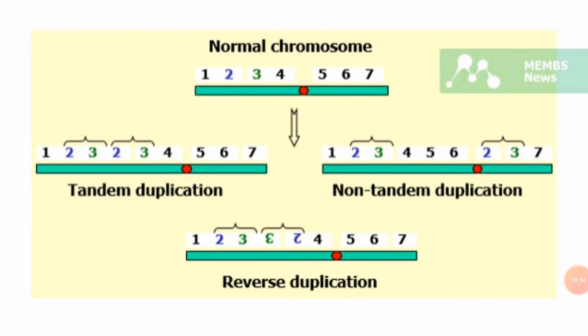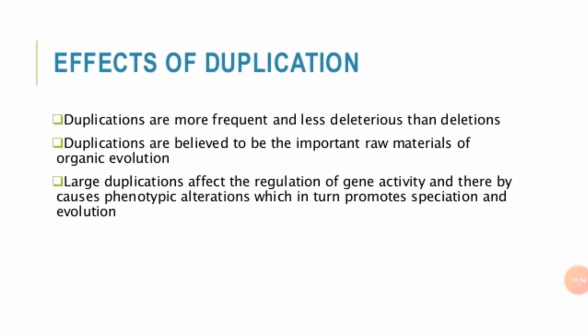Okay, then next is the effect of duplication. Before going to the effect of duplication, we'll see the cytology of duplication. Relatively large duplications are detectable due to the presence of loops formed by the duplicated segment during the pachytene stage of meiosis.